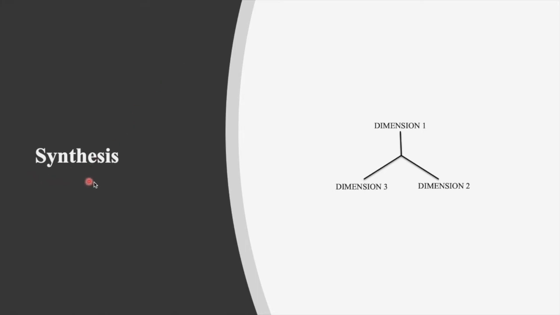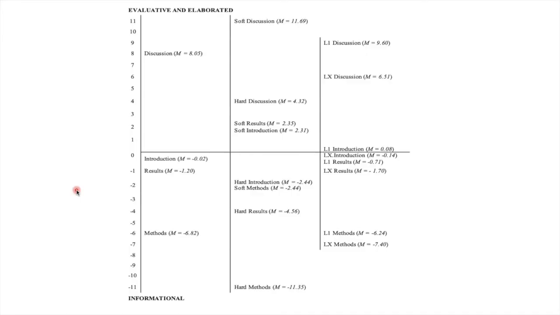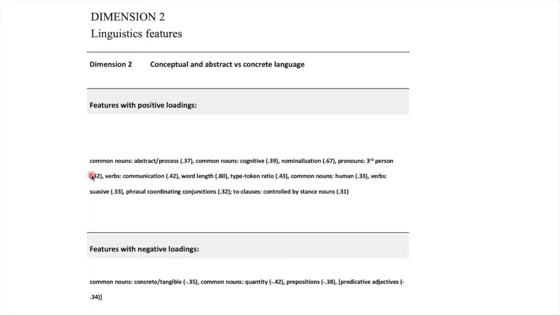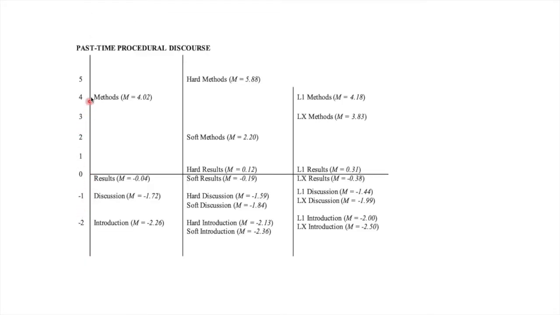Synthesis. Now, our aim in this part of the study was to bring all 3 dimensions together. So far, I've explained the results with respect to each dimension, but characterizing registers and text categories based on one dimension would potentially result in an incomplete description. For example, if we go back to dimension 1, we see that methods scored low on this dimension, which points to the highly informational discourse of this section. But if we look at dimension 3, we see the methods section scored high on this dimension, which, as I explained, suggests the procedural discourse of this section.